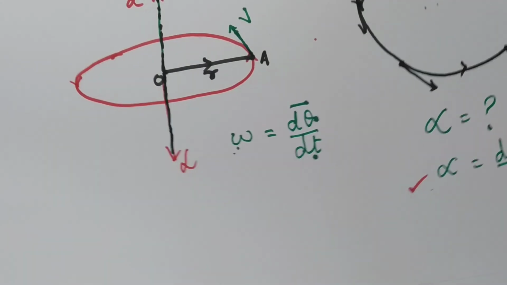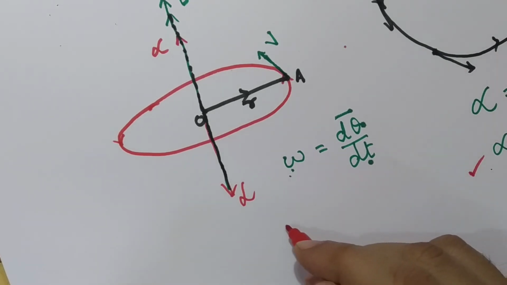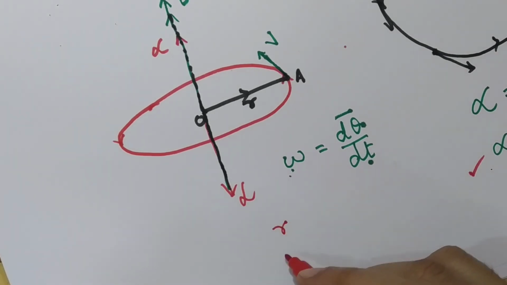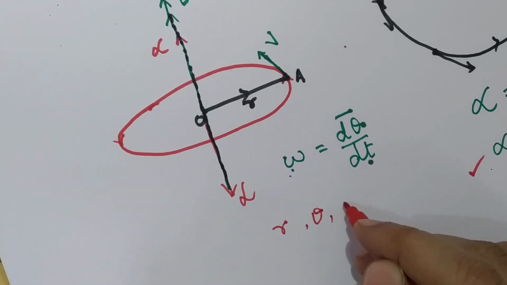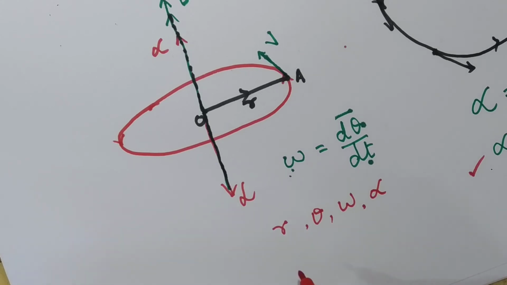So let us recall what we have studied. This was the concept of past standard. We have studied the radius vector, we have studied the angular displacement, we have studied the angular velocity, and finally we have studied the angular acceleration. These are the three parameters that we have to study.